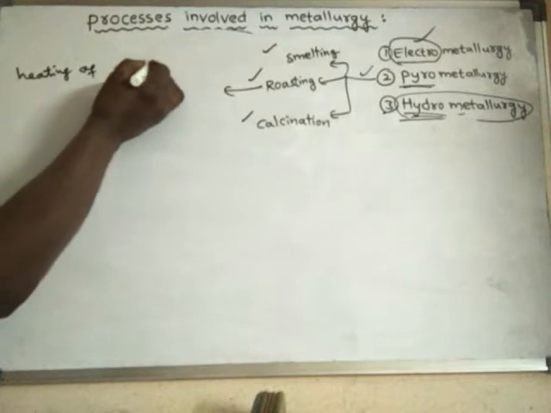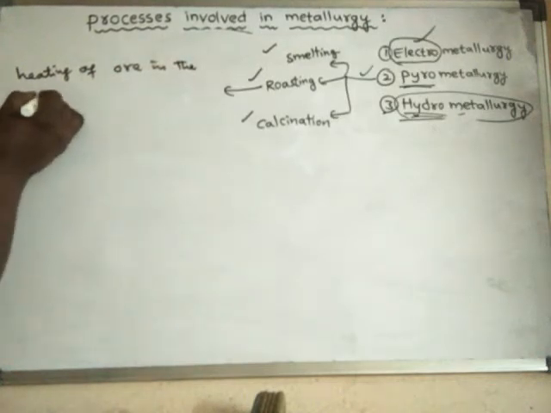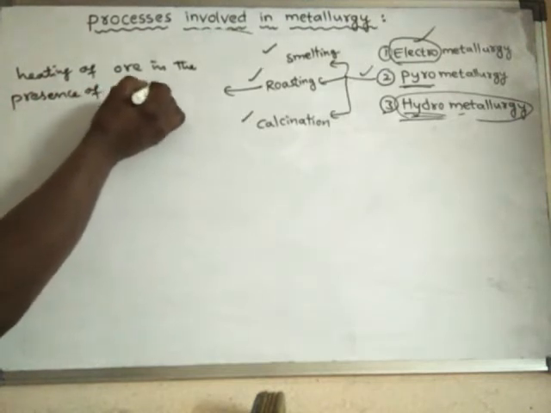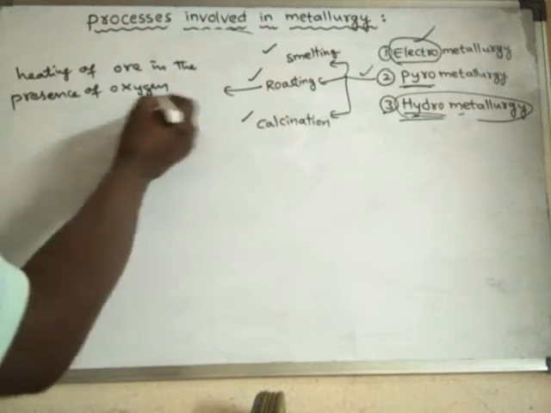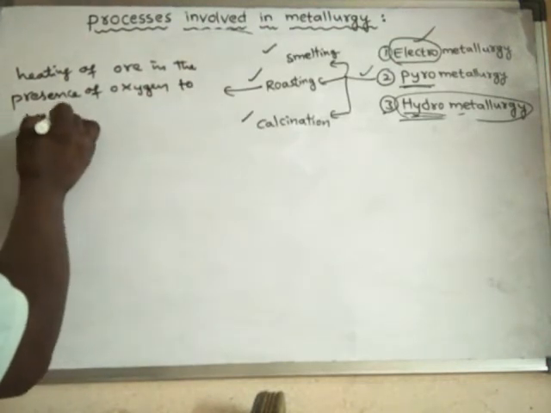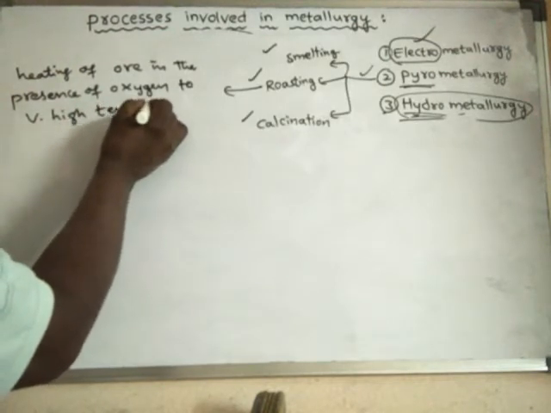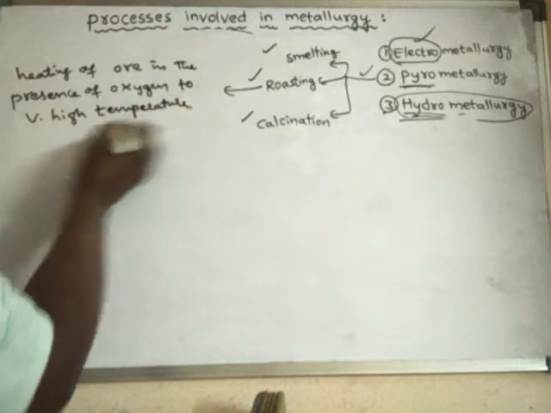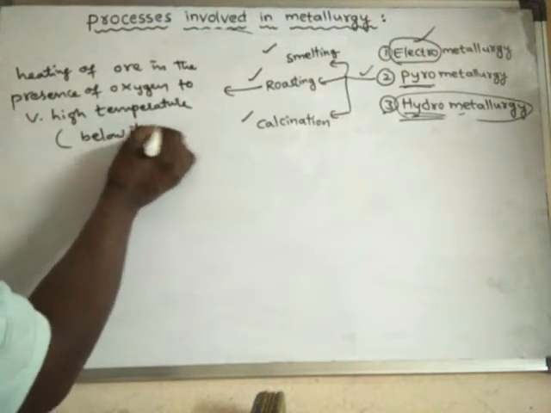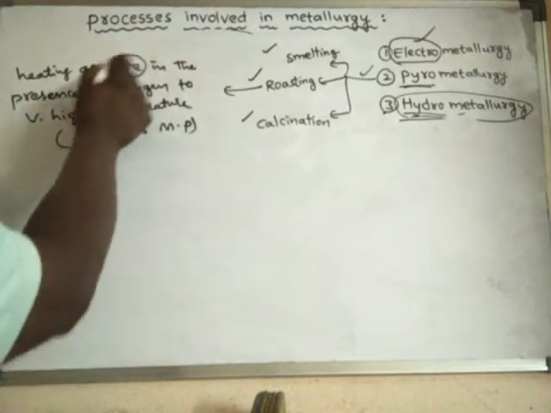Heating of ore in the presence of oxygen to very high temperatures, but below its melting point. That means the ore should not melt.